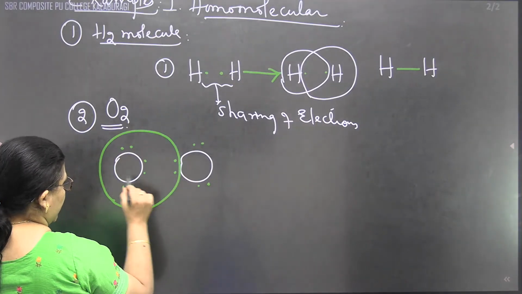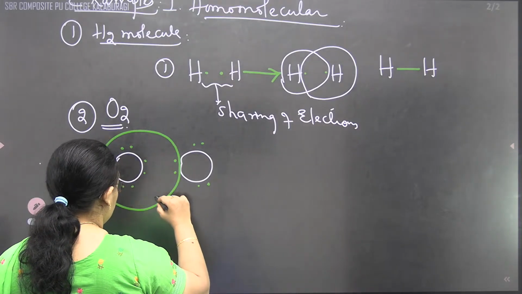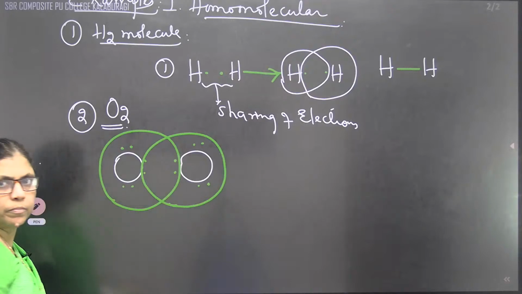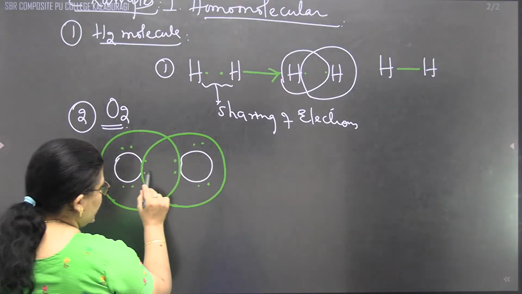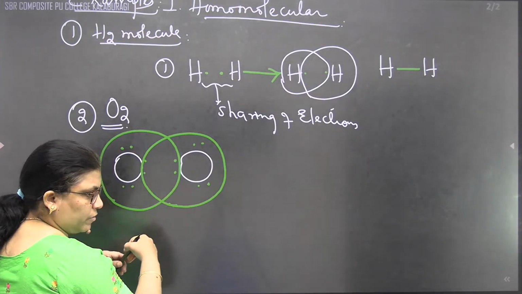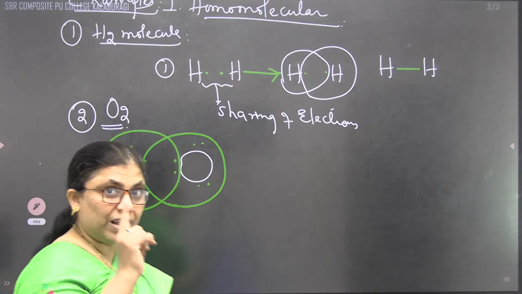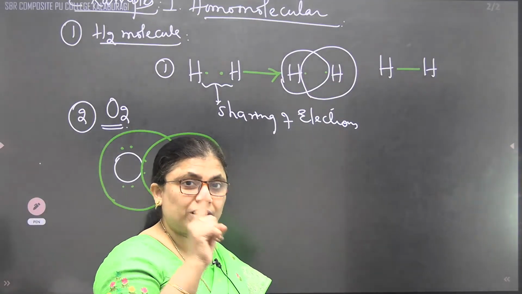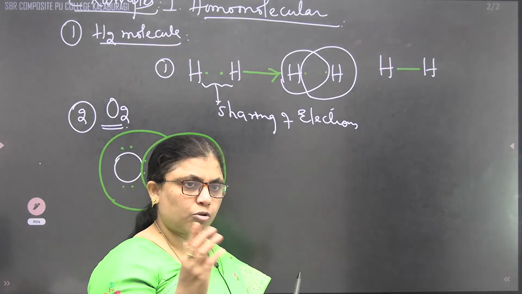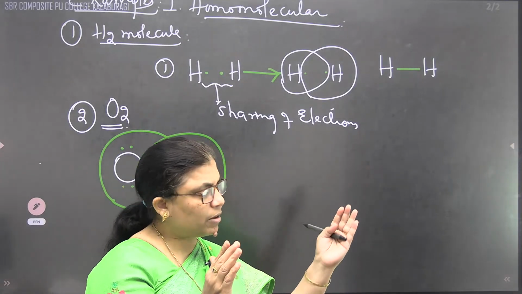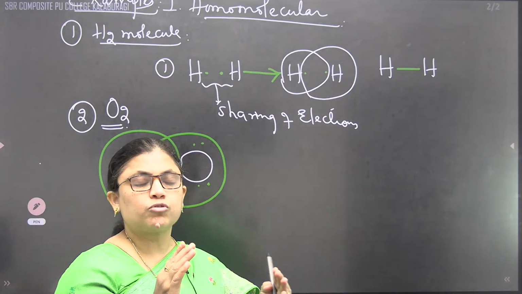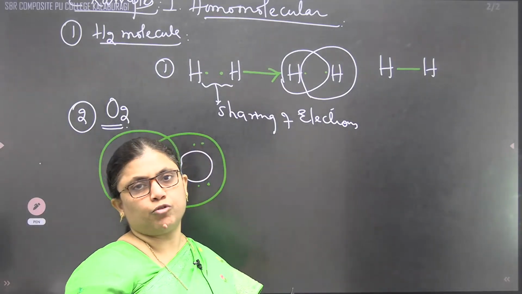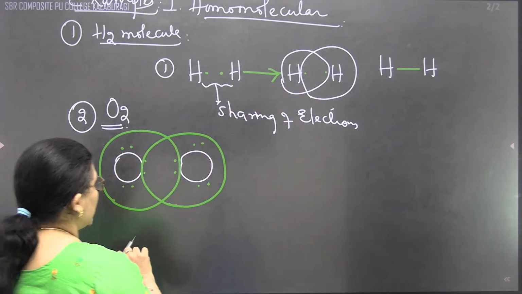By the sharing of the electrons, 8 electrons. This also is going to get what? 8 electrons. And this is shared equally from both sides, because when one single electron is contributed by each species, one electron shared from one and the other one electron from the other, it leads to the formation of a single bond. Two electrons from each constituent particle lead to a double bond.